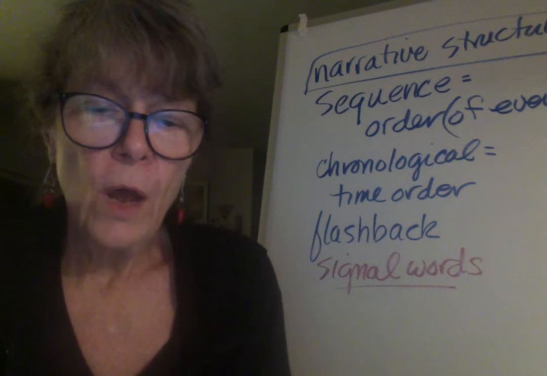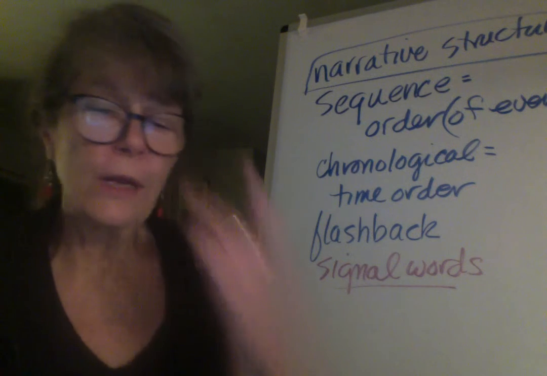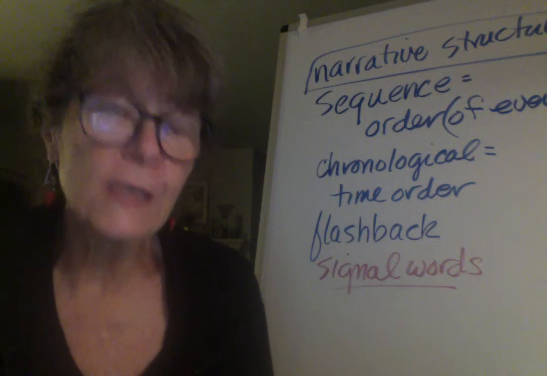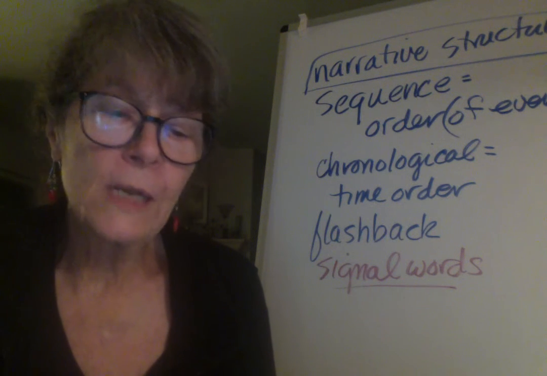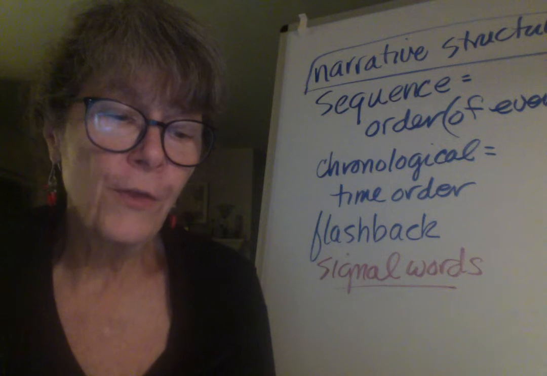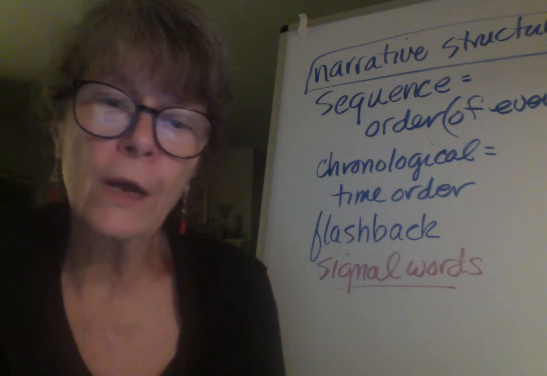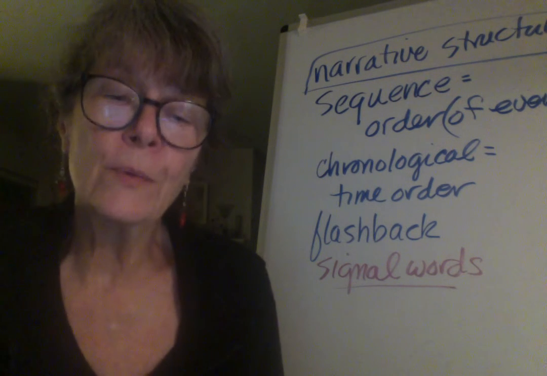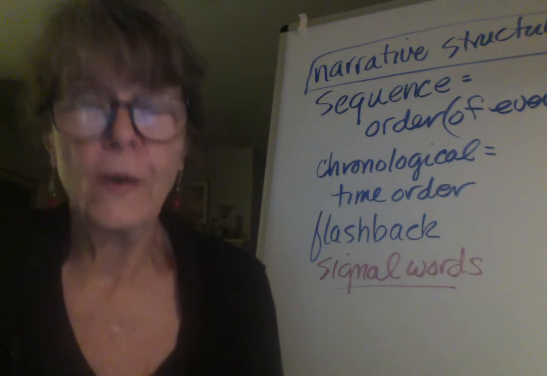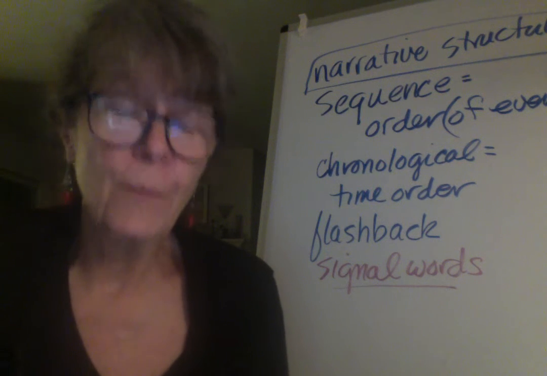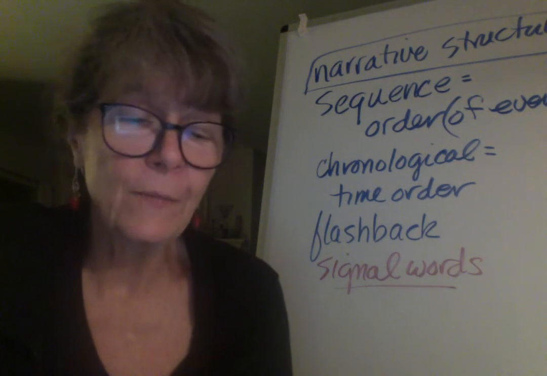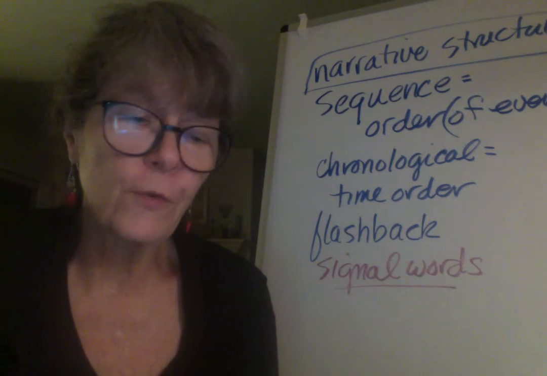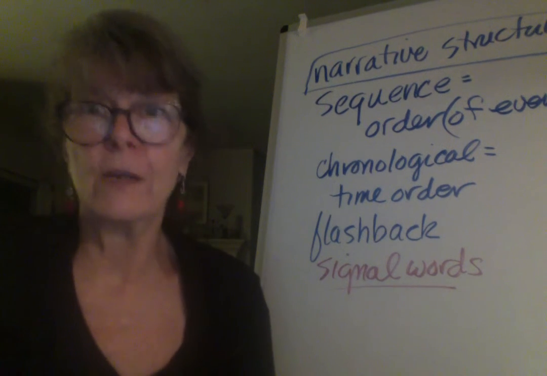Okay, so what is the first event in the story? Now, of the events that were given here, the first one is he left New York. The second one is he landed in Ireland. The third thing says he headed to California. He was heading to California. He left New York. He was heading back to California, right? He didn't actually get to California, but that's where he thought he was heading. So actually, the first one is he left New York. The second one, he was heading to California. The third one is he landed in Ireland.